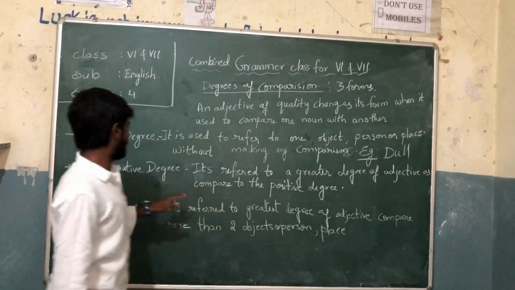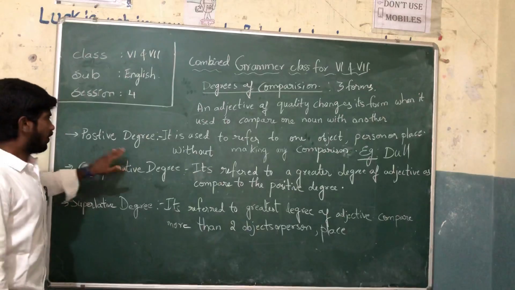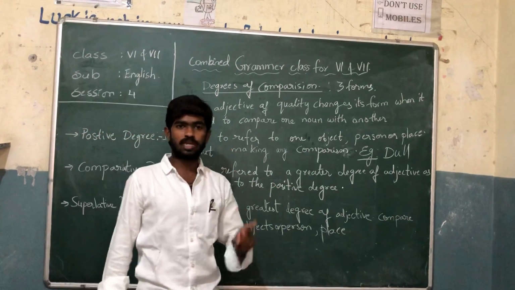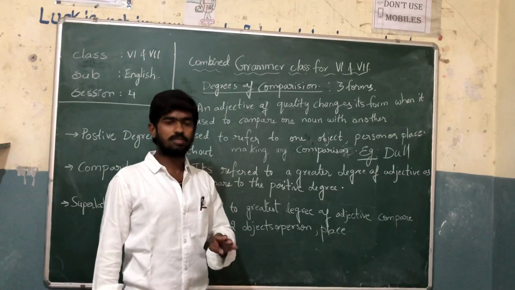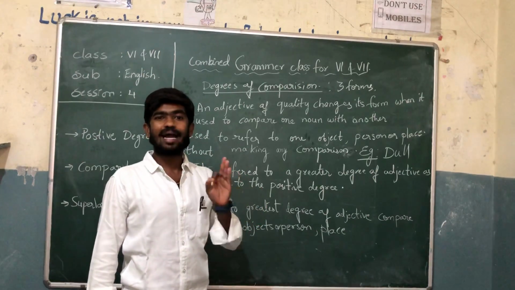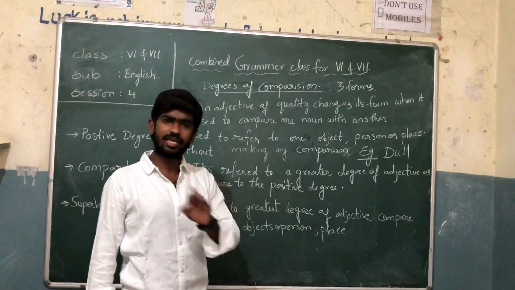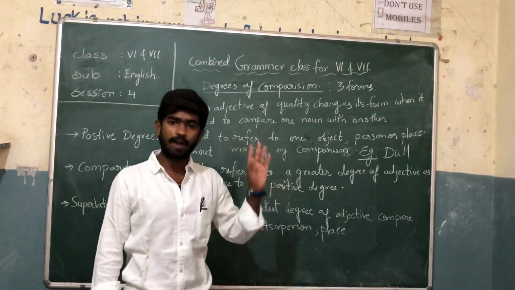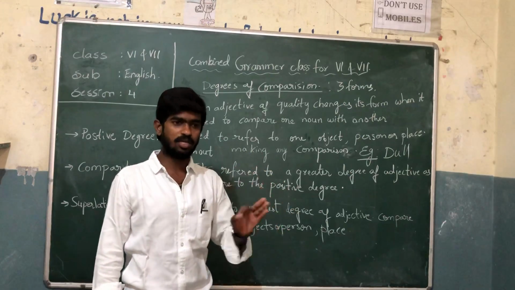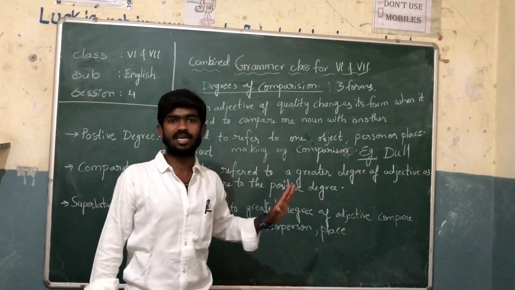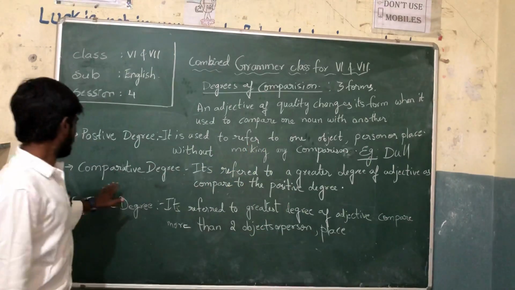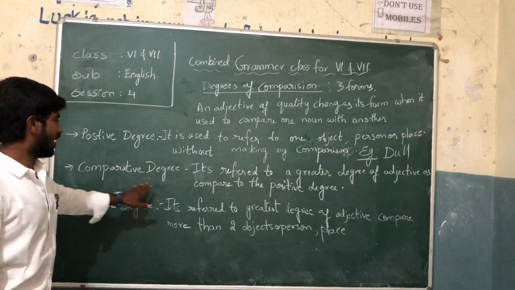So I repeat it once again. Positive degree refers to only one object, person, or place, and in this positive degree we are not comparing with anything. We are only saying how the person is, how the object is, how the thing is, or how the place is, but we are not comparing. Clear?